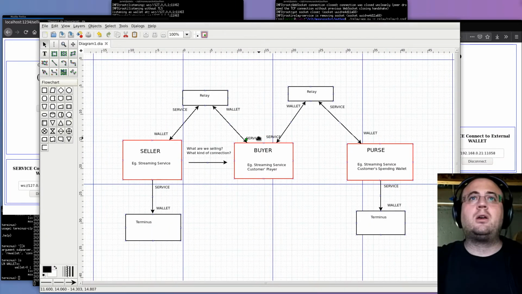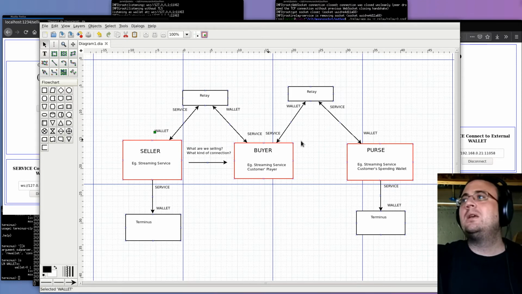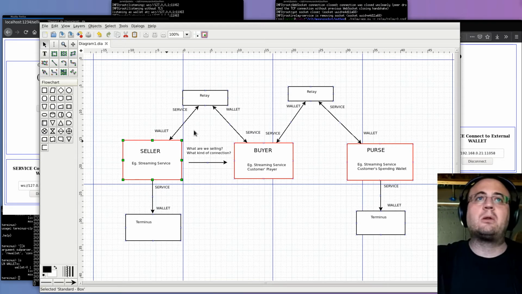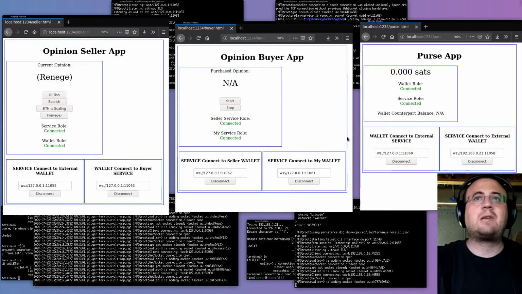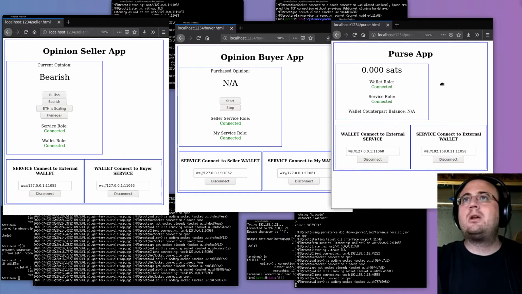When you have something like a service, this guy becomes the one in the driving seat, and the quote unquote service that's selling to you is more of a wallet. This guy is moving money from his wallet into the seller's wallet, rather than the seller connecting to a wallet and pulling out on their whim. I think that's a subtle but important point that this app demonstrates, at least when it's done.